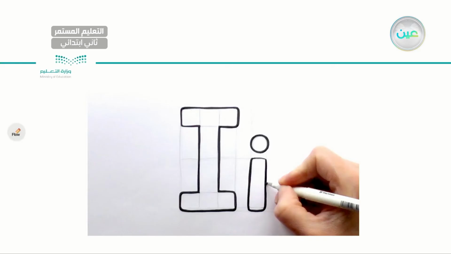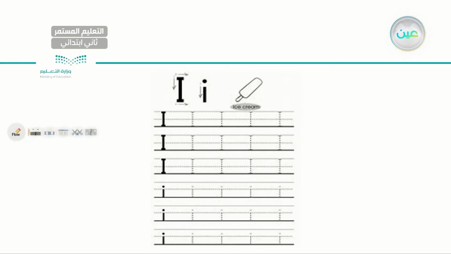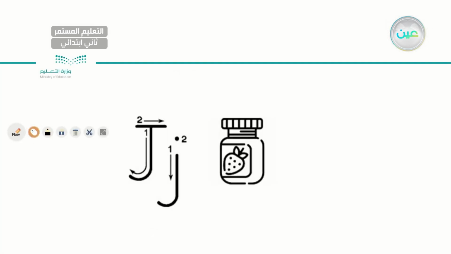For the next letter, I have letter I, as in ink, as in ice cream. Let's go ahead and write it. Have capital I. Very good. Capital I. Let's go ahead and write the small i. I, ice cream. Very good. So here we have capital I and small i. Excellent. Let's go to the next letter.